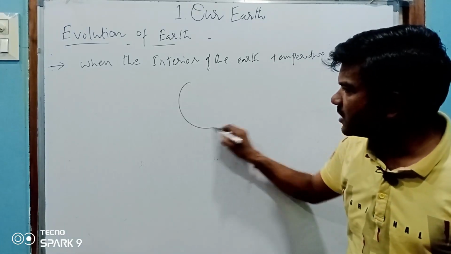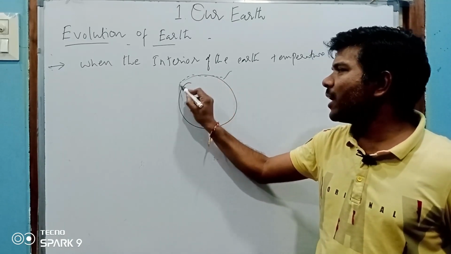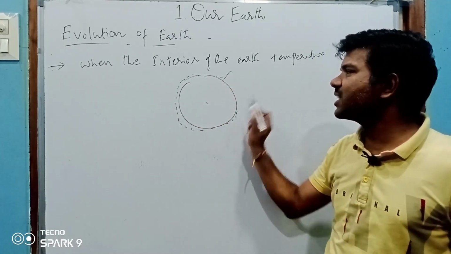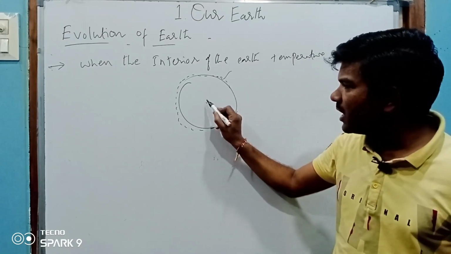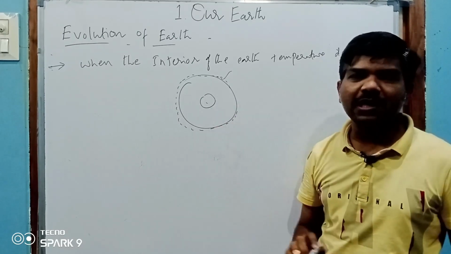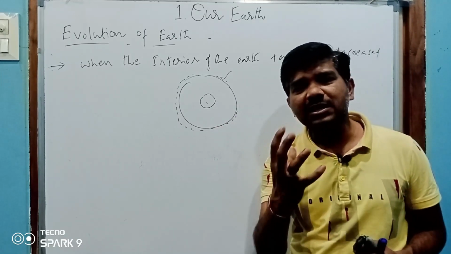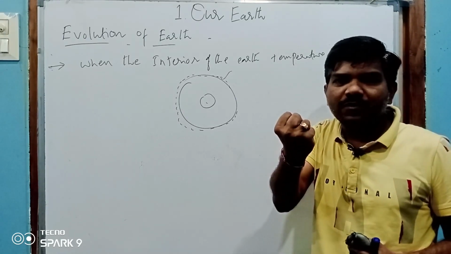See, this is earth. First the top layer temperature is decreased. Gradually, the center temperature also decreased. When the center's temperature is decreased, it got wrinkled.